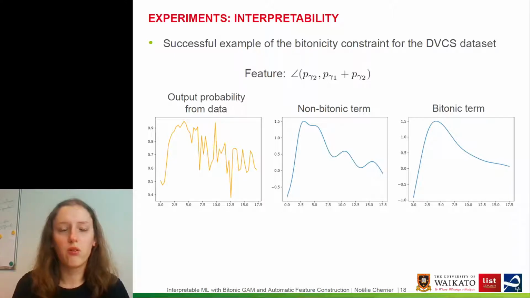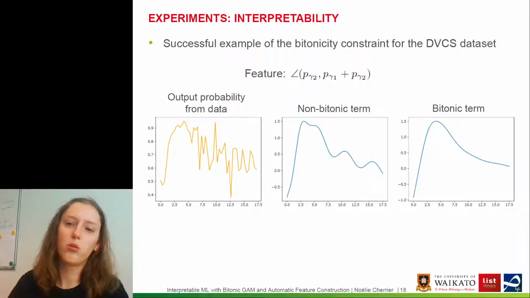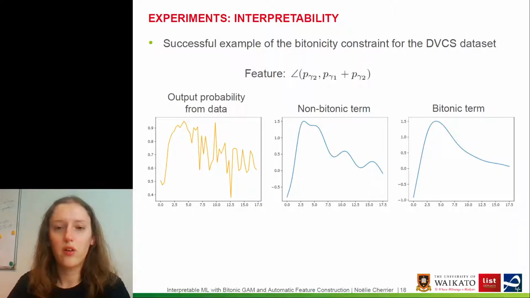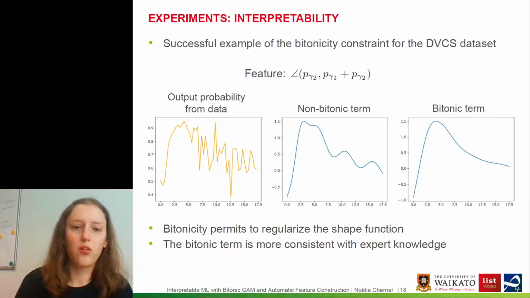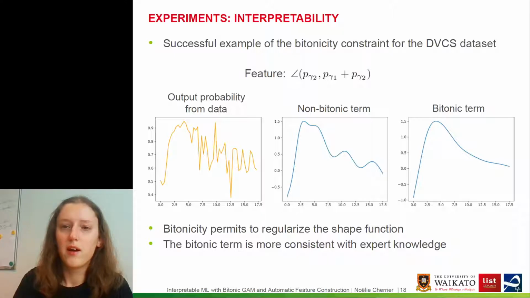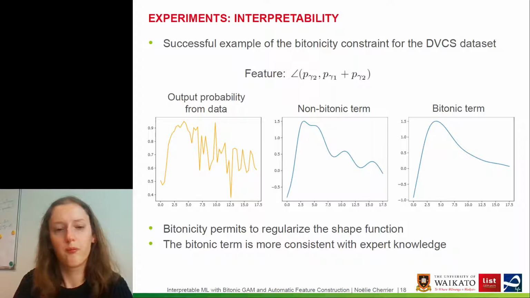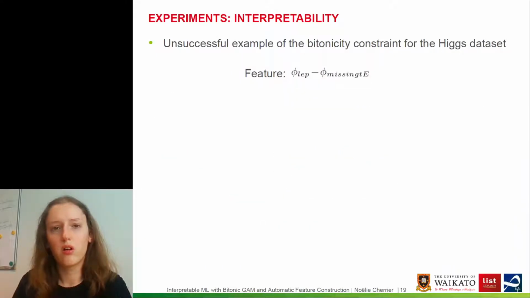In the middle we have the non-Bytonic terms, so the terms that have been automatically fitted to the data, and on the right the same term but with a Bytonic constraint. So in this case, these oscillations here on the non-Bytonic term come from overfitting. So in this case, Bytonicity permits to regularize the shape function, and this Bytonic term is also more consistent with expert knowledge. The second feature here is on the Higgs dataset, which has